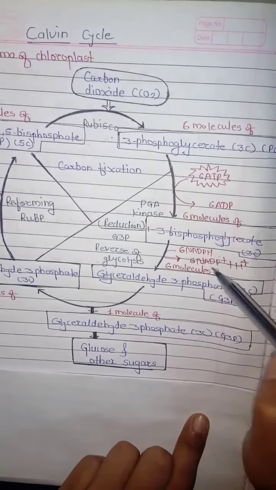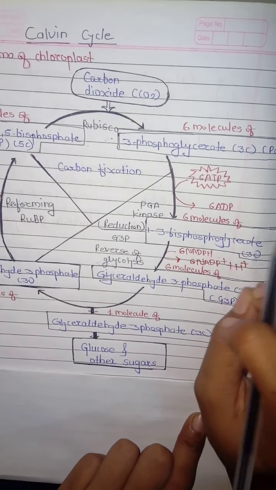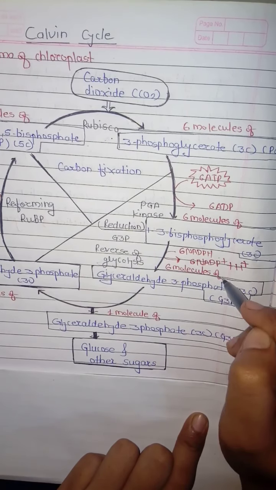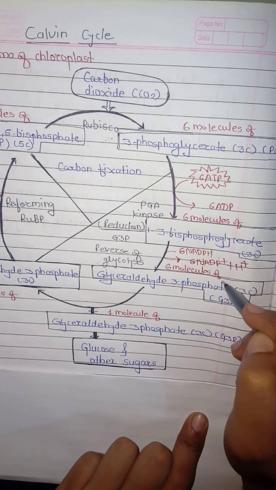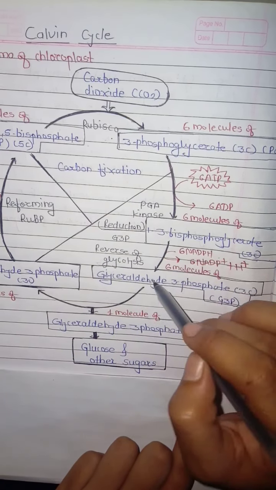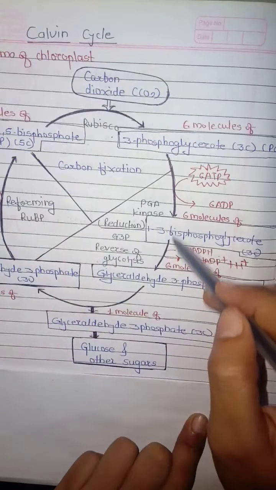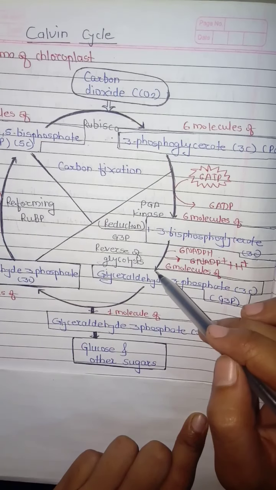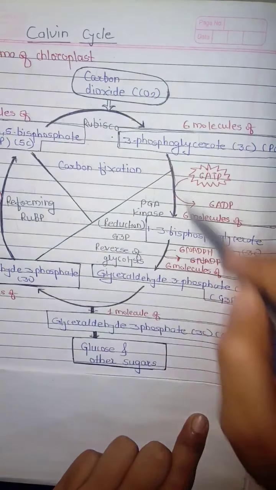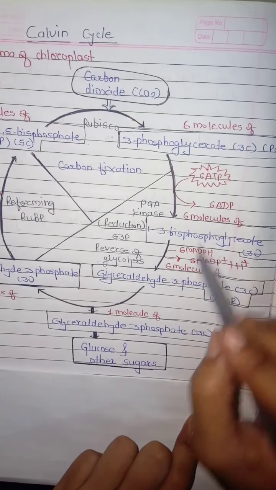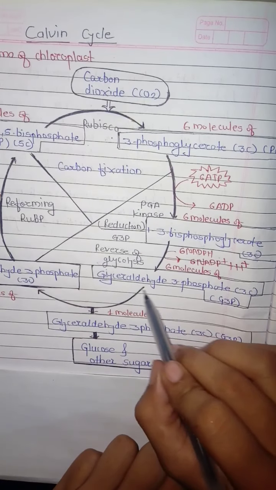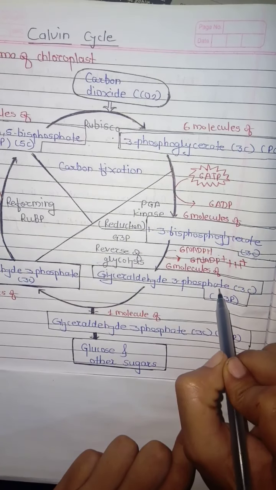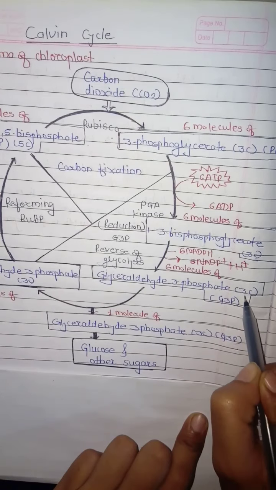So we need a sufficient amount of molecules, 6 molecules are needed. So the cycle needs to run 3 times. If the cycle runs 3 times, we get 6 molecules of glyceraldehyde 3-phosphate, G3P, a 3 carbon